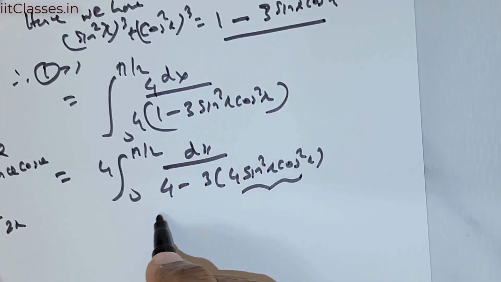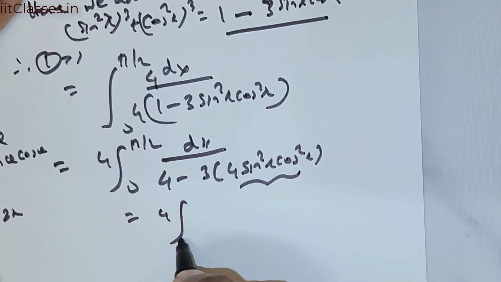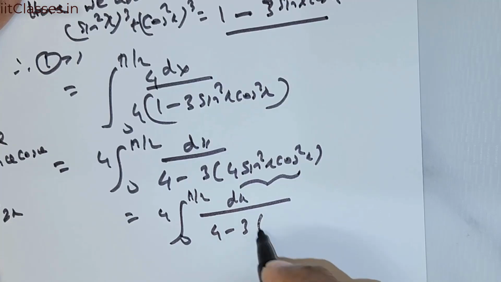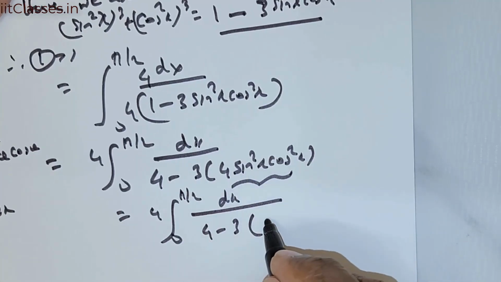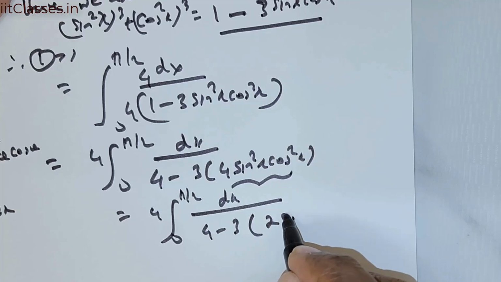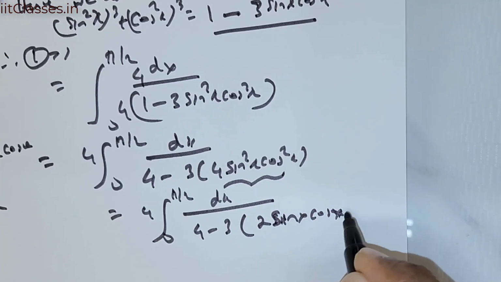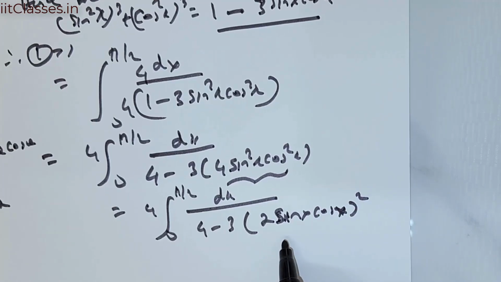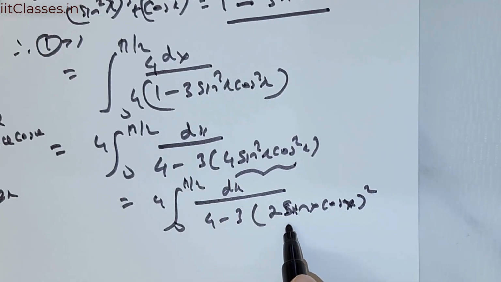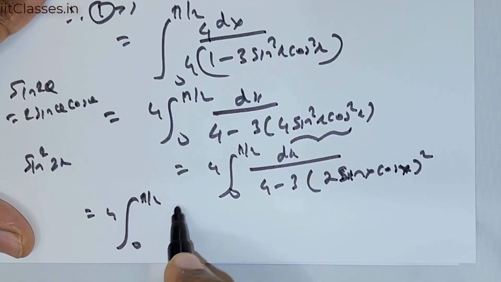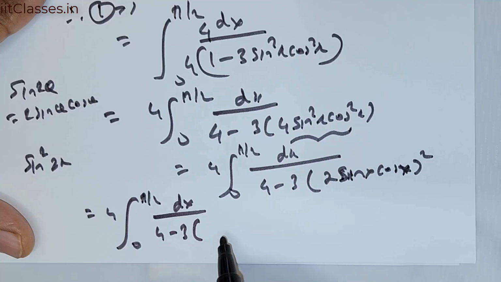Now how do I do that? Let me show you that. 4 times the integral from 0 to pi over 2 of dx divided by 4 minus 3 times 2 sine x cos x the whole squared. So this is going to be equal to 4 times the integral from 0 to pi over 2 of dx divided by 4 minus 3 times sine 2x the whole squared.